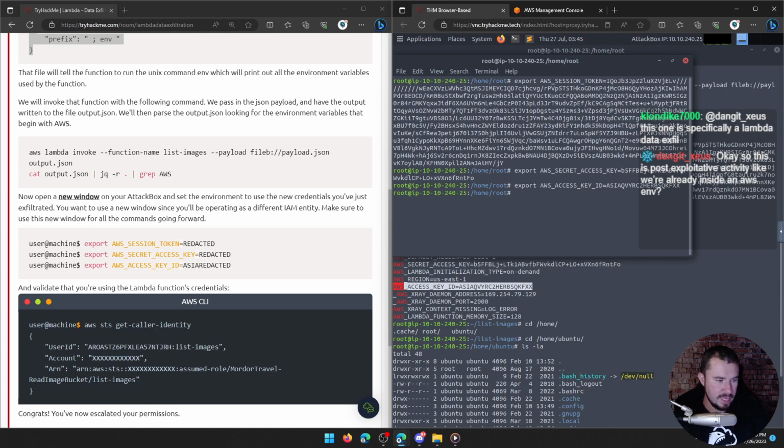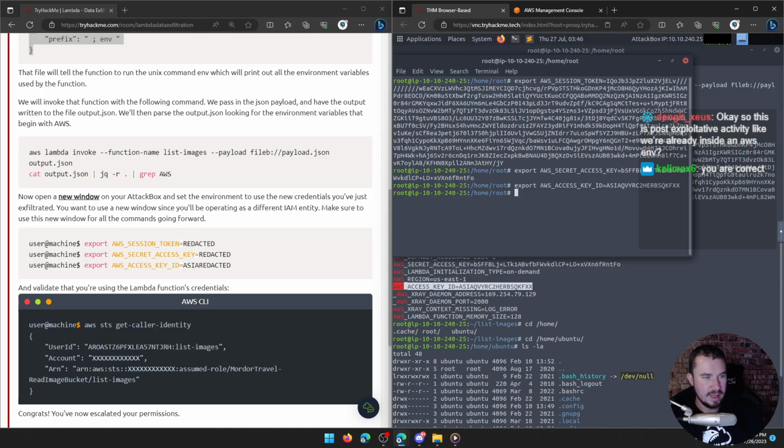And then he said, so is this post-exploit activity, like we're already inside an AWS environment? You got it. So we began with read-only credentials. We exploited a Lambda function to print the environment variables because the Lambda function was not coded properly. And so we got a second set of credentials that gives us access to override another Lambda function that we're going to use to pull down a crypto wallet, essentially.